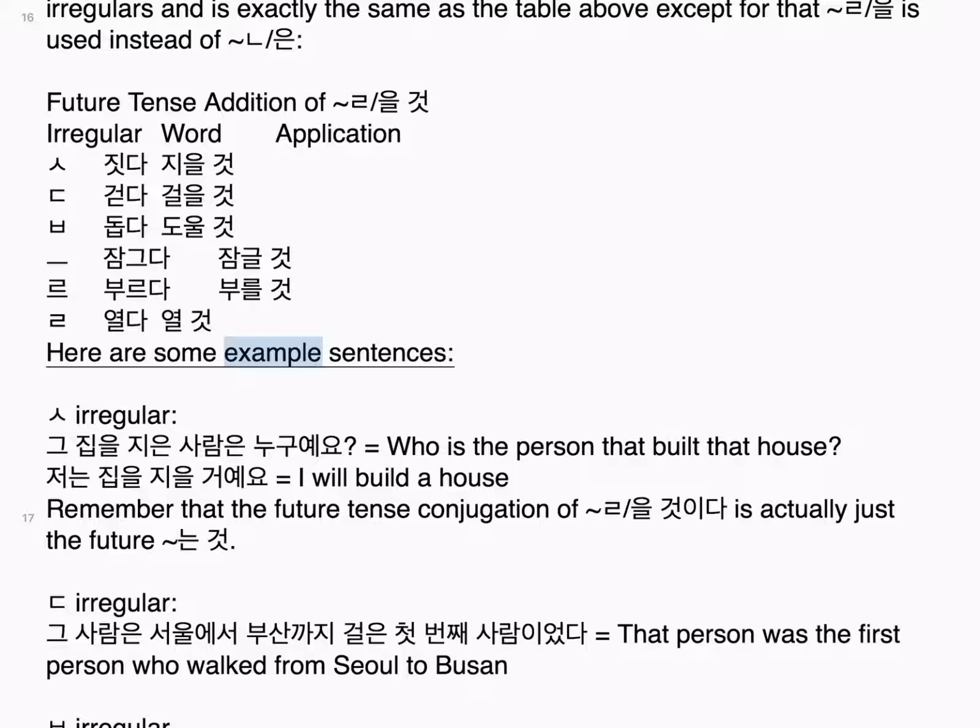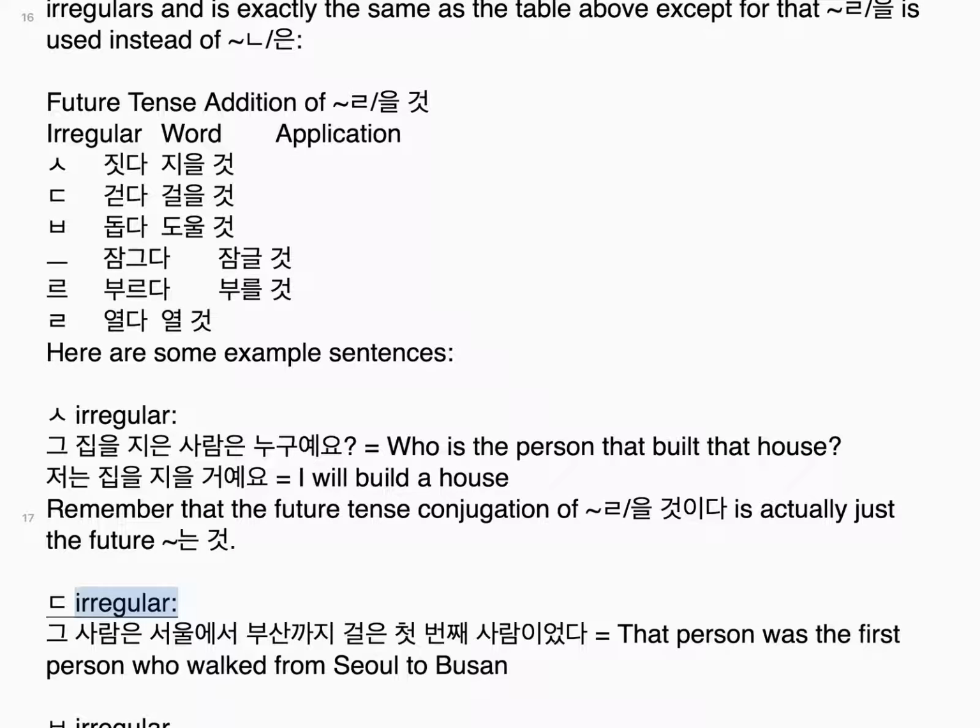Here are some example sentences. 그 집을 지은 사람은 누구예요? Who is the person that built that house? 저는 집을 지을 거예요. I will build a house. Remember that the future tense conjugation of 을 것이다 is actually just the future.